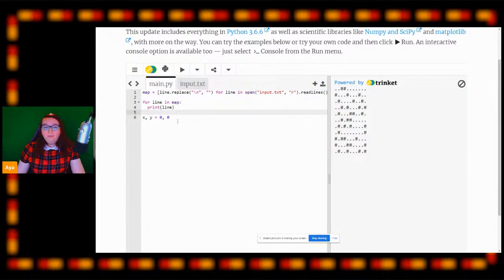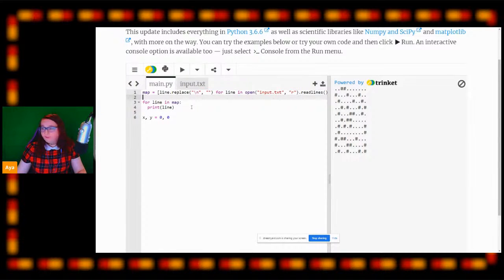So now we have the array, the map, of course, of our map that we've read in, as a nice little array here that we can navigate over. Is everyone caught up with that, or does anyone need me to go over that again before we move forward, just to make sure? If anyone needs me to navigate over this again.